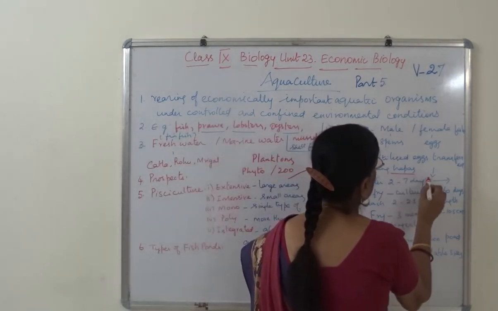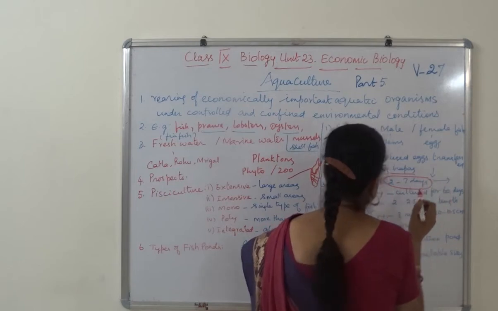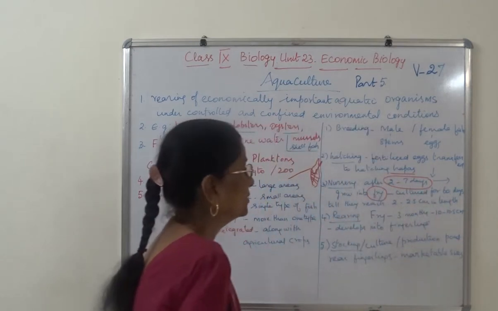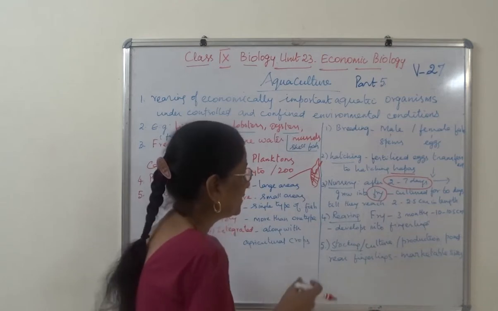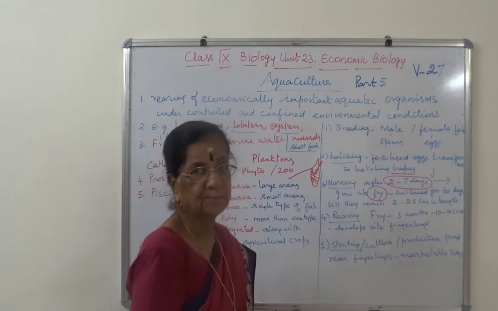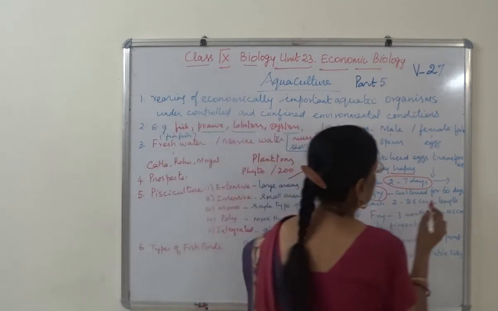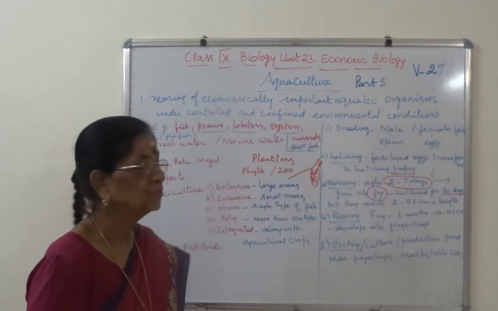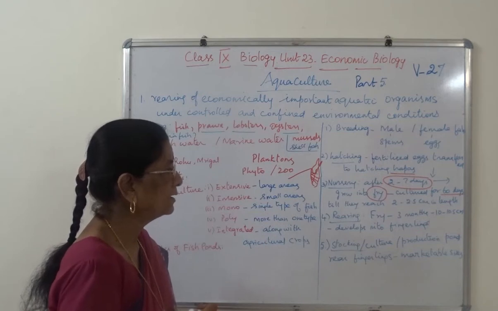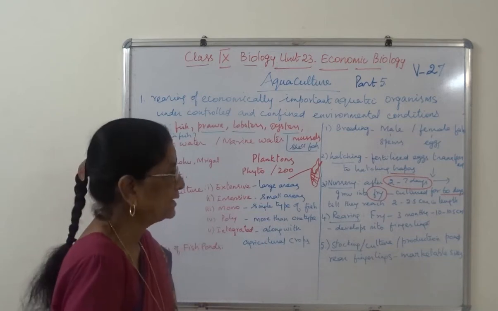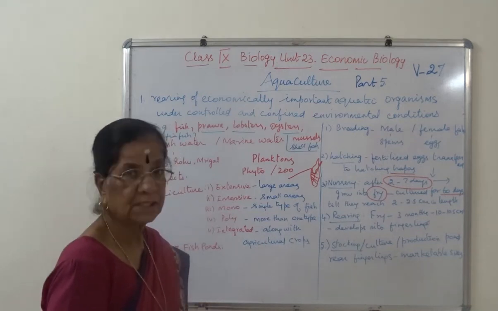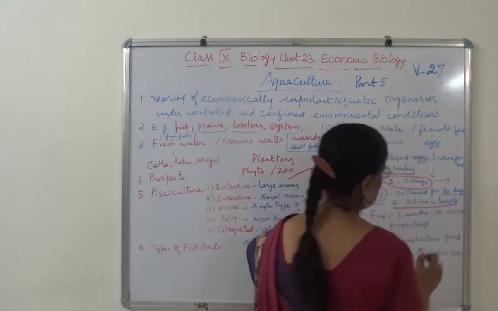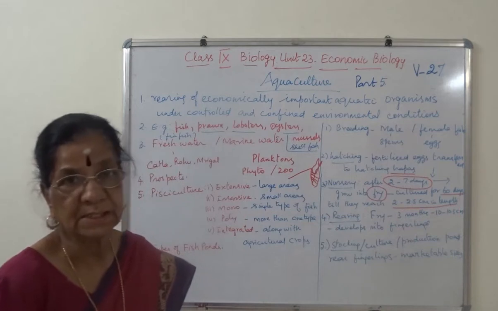From the happas, after 2 to 7 days, it is transferred into the nursery pond, where it grows into fry. And this growing of fry takes 60 days, till they reach 2 to 2.5 centimeter in length.